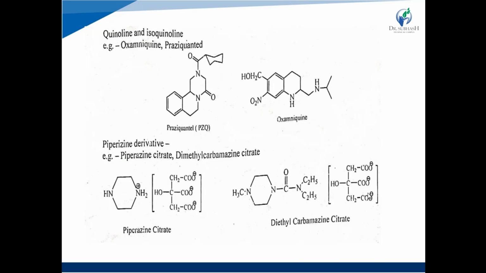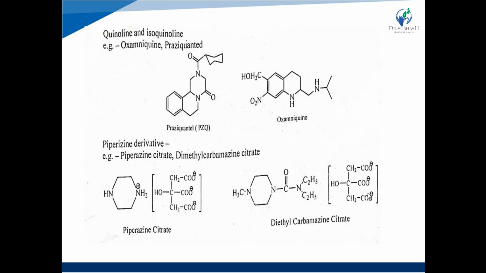Now, quinoline and isoquinoline derivatives. First structure is praziquantel. Praziquantel is a derivative of isoquinoline. See in the structure there is an isoquinoline ring, right? And this isoquinoline ring is fused with the piperazine ring, right? Next one is oxamniquine. Oxamniquine is a quinoline derivative. Here, see in the structure, a quinoline ring is present. Tetrahydroquinoline ring is present, right?